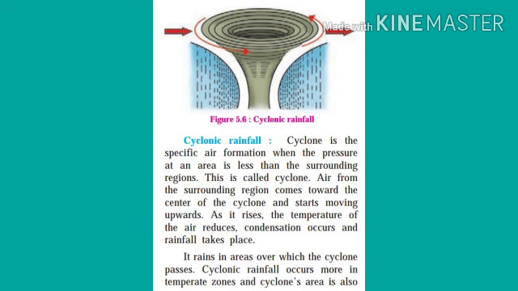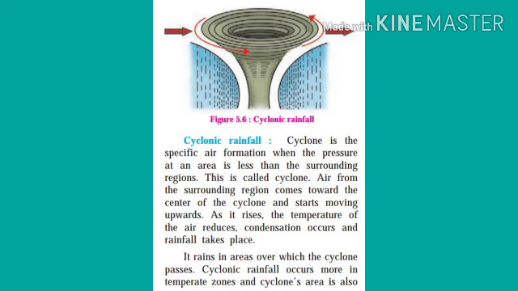Air from the surrounding region comes towards the center of the cyclone and starts moving upwards. As it rises, the temperature of the air reduces, condensation occurs, and rainfall takes place. It rains in areas over which the cyclone passes.